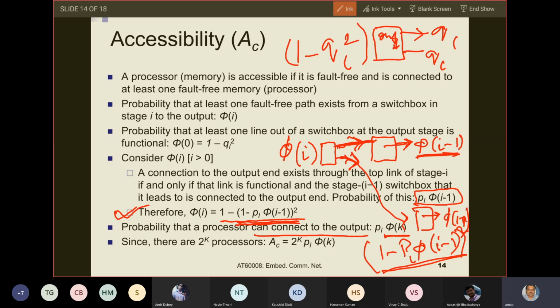And because I have 2 to the power k processors, the total accessibility, which is the expected number again, is 2 to the power k into PL of phi k minus 1, because I am starting with phi 0. So the earlier phi k was wrong. It will be phi k minus 1.